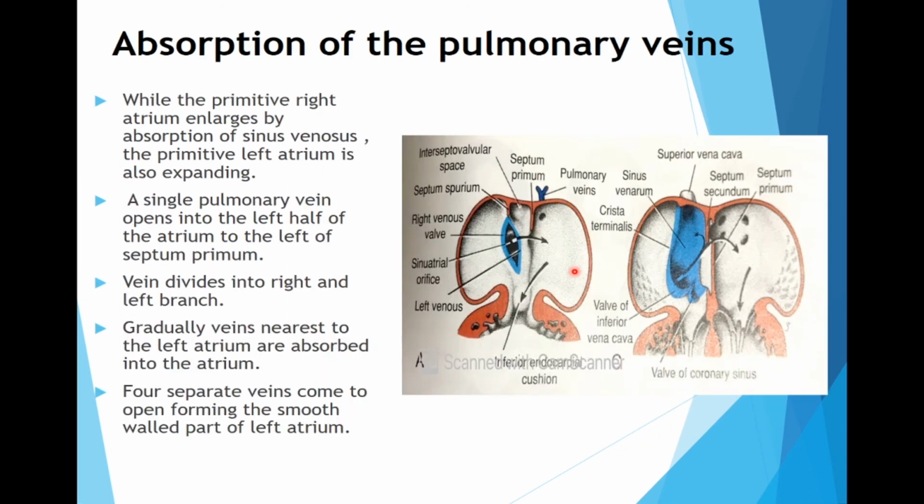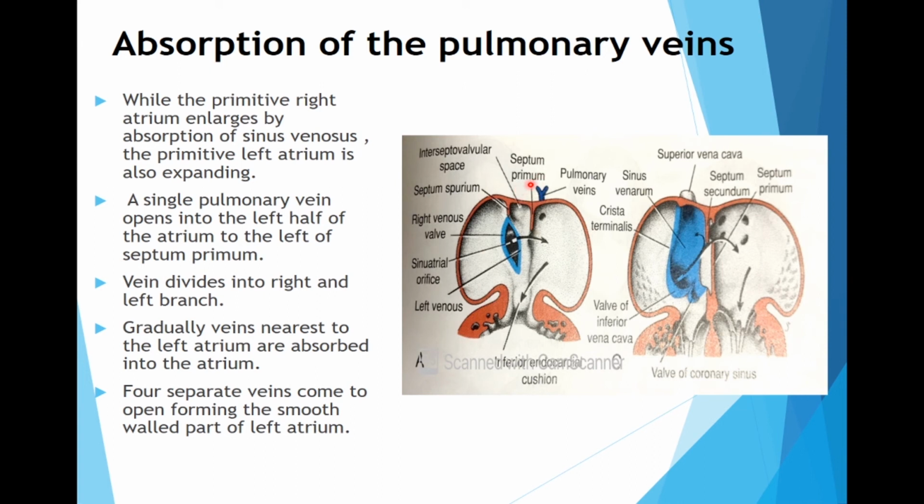And when we talk about the left atrial chamber, basically the absorption of pulmonary veins takes place. Initially there is a single opening, and this pulmonary vein is absorbing the primitive left atrium and getting expanded. So initially a single pulmonary vein is there which opens into the left half of the atrium, to the left of septum primum. See, this is septum primum and the pulmonary vein opening is over here to the left of septum primum in the left atrial chamber. And this vein divides, as we trace it backwards, into right and left branches,